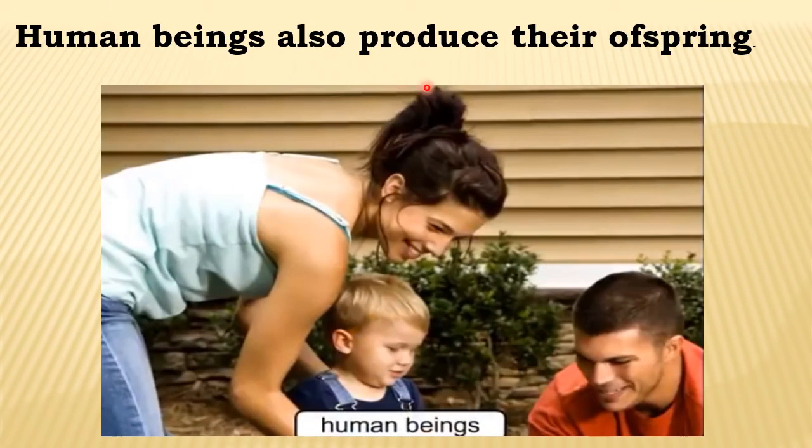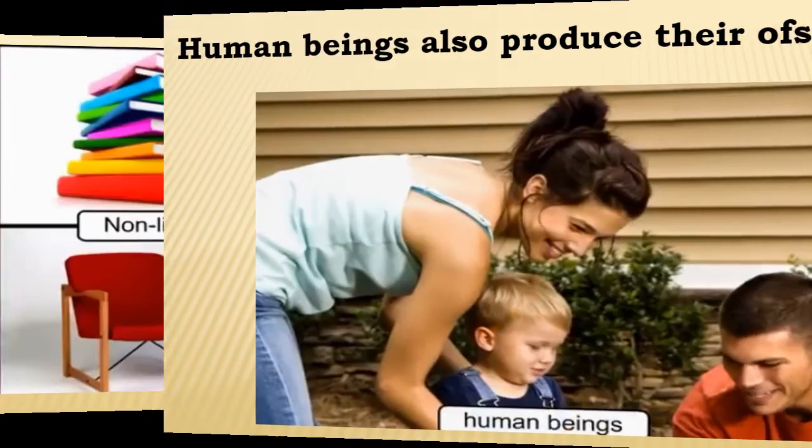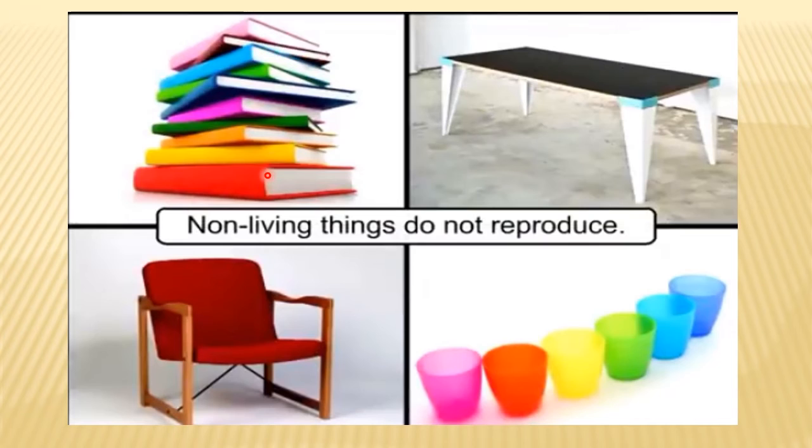Human beings also produce their offsprings. Human beings produce what? Their mummy, daddy and the child. So human beings also produce their offsprings. Non-living things do not reproduce. They do not reproduce. So children, did you understand this?